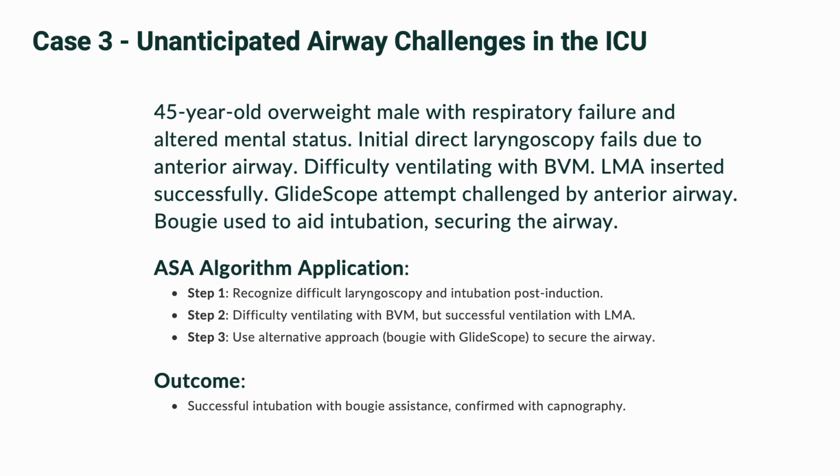Next, we switch to a GlideScope, but the anterior airway still complicates tube placement. With the LMA holding strong, we grab a bougie, thread it through, and secure the tube. Airway's locked in, confirmed by capnography. This ties to the ASA algorithm. Spot the issue, ensure ventilation, then adapt with tools like the bougie and GlideScope. It's a real-world win driven by quick, evidence-based shifts.